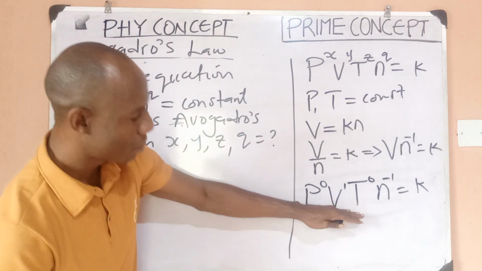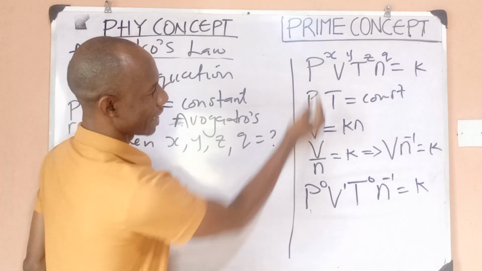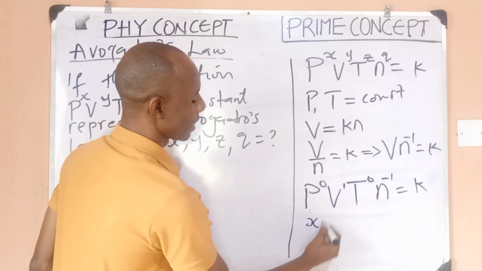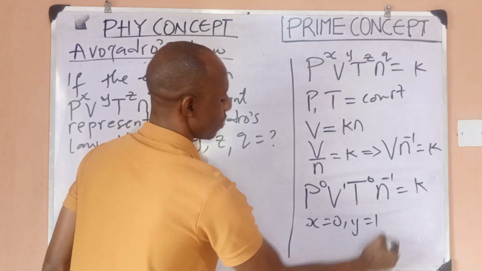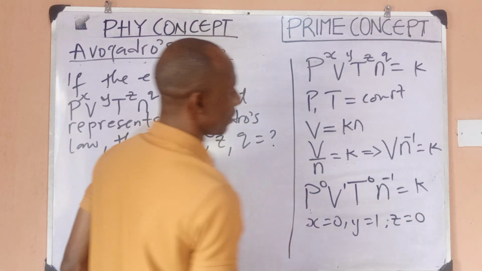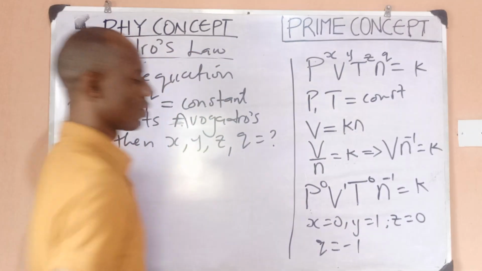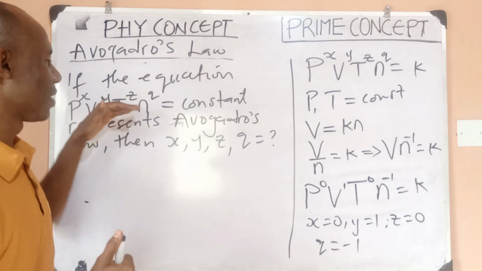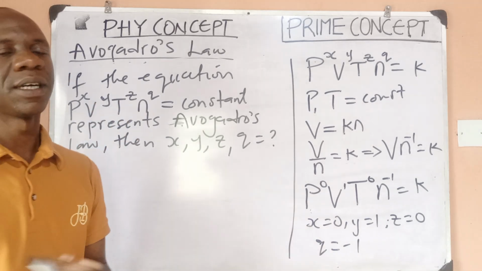So I'm going to compare this equation and this one. You'd quickly notice that x, which is the power of p, is going to be 0. Then y is going to be 1. Then z is going to be 0. Then q is going to be minus 1. So these are the values of x, y, z, and q for this to be Avogadro's law. I believe this is very clear to you.